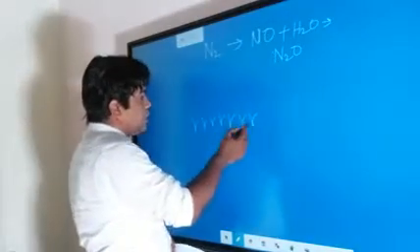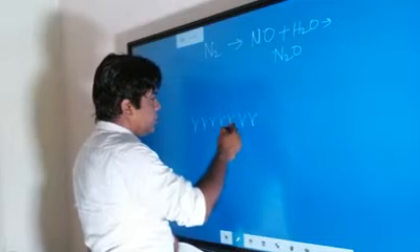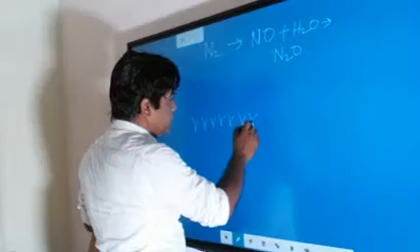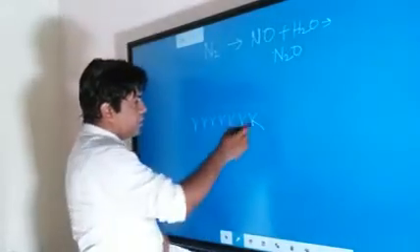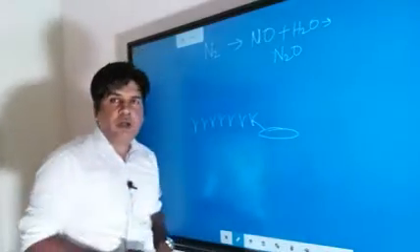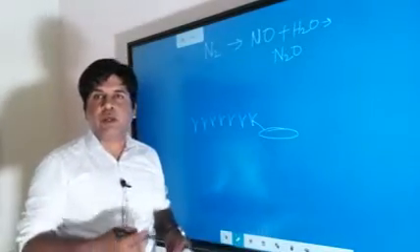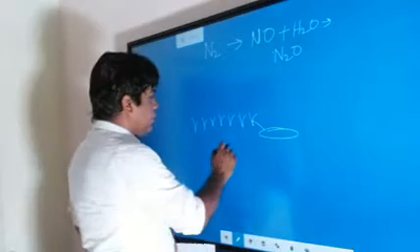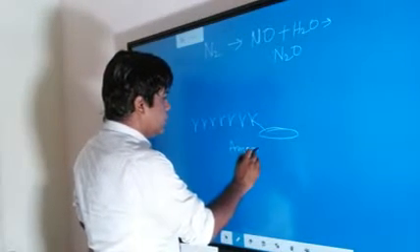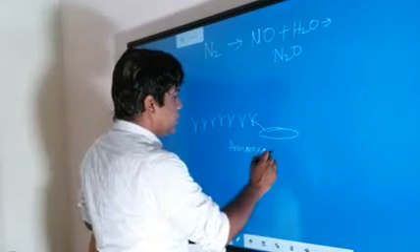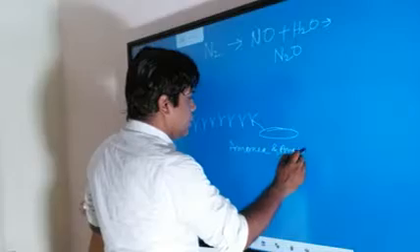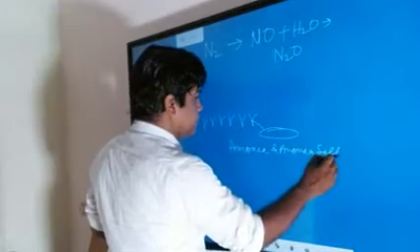Once this plant dies, its body will be decomposed by the bacteria, and this nitrogen will be converted into the form of ammonia and ammonia salts.